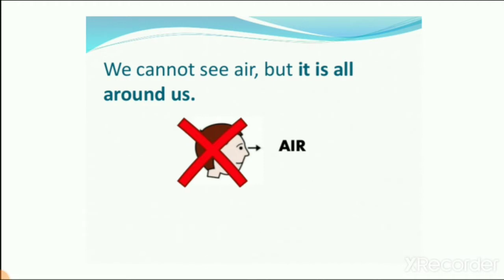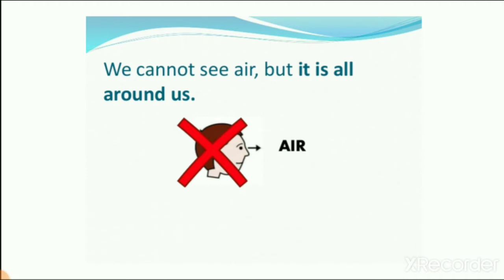But the air is all around us. So today we learn that we cannot see air, but the air is all around us. Here you can see the picture of one person, and the air is around us, but we cannot see air. Here you can see that air is all around us, right?